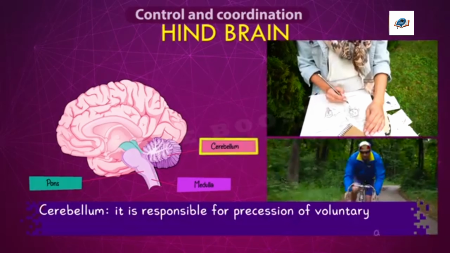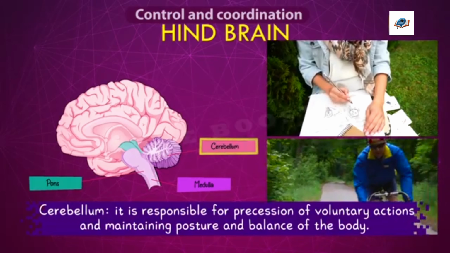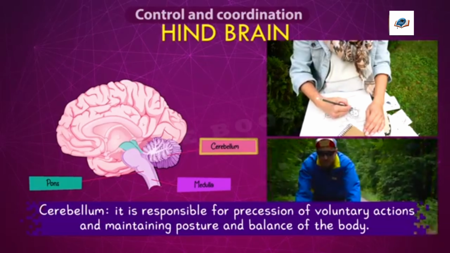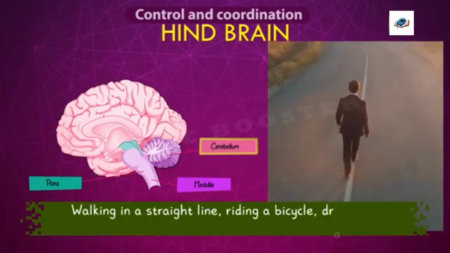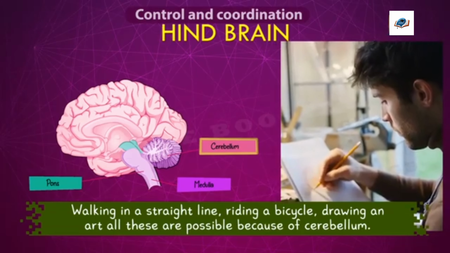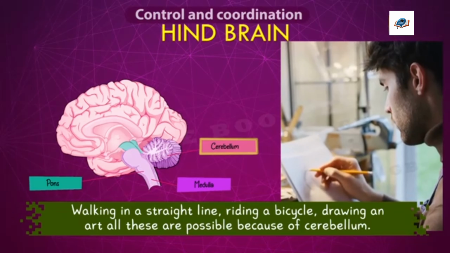Cerebellum. It is responsible for precision of voluntary actions and maintaining posture and balance of the body, like walking in a straight line, riding a bicycle, drawing an art. All these are possible because of the cerebellum.